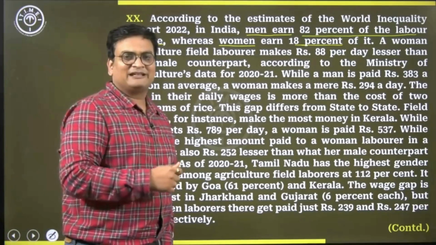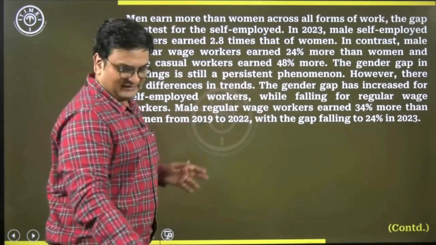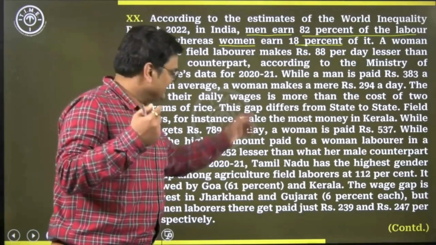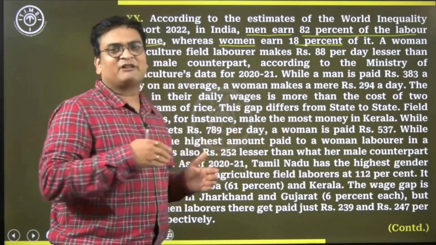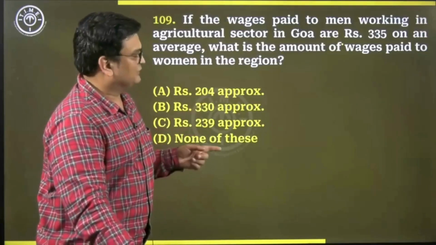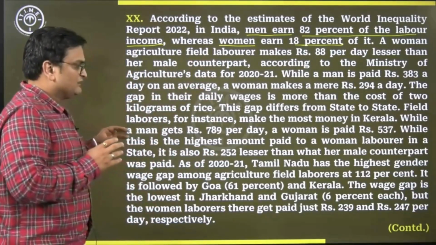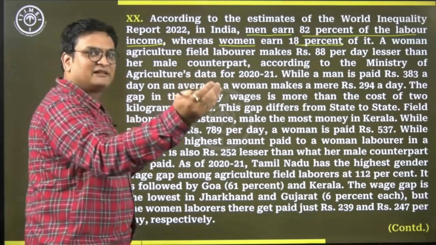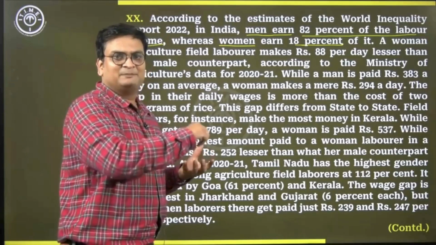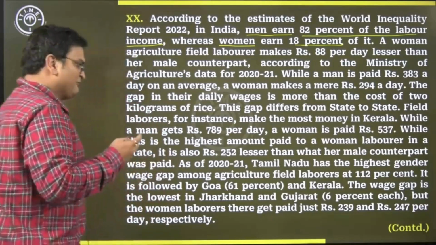There was one very unique thing about this particular set. It was a very long set. If a student was caught in the details here, he or she would have spent a lot of time getting to the answers for the following questions. But someone who was careful enough to read the information only as much as required, then go to the questions, come back to the data, selectively pick up the relevant information, solve that question and move on, would have performed better.